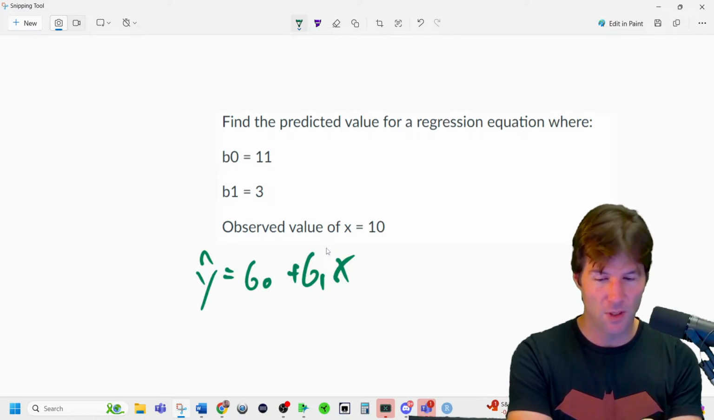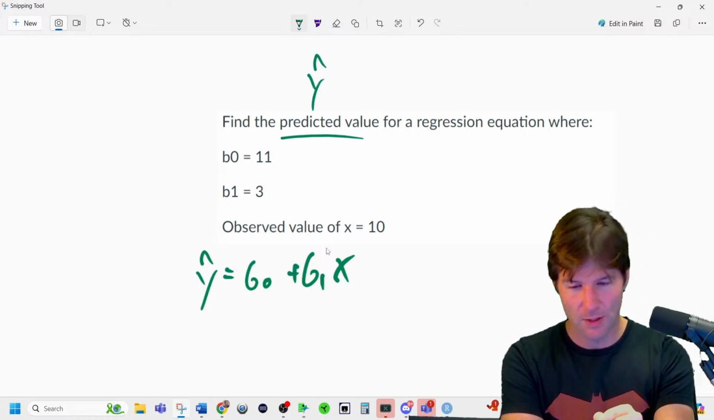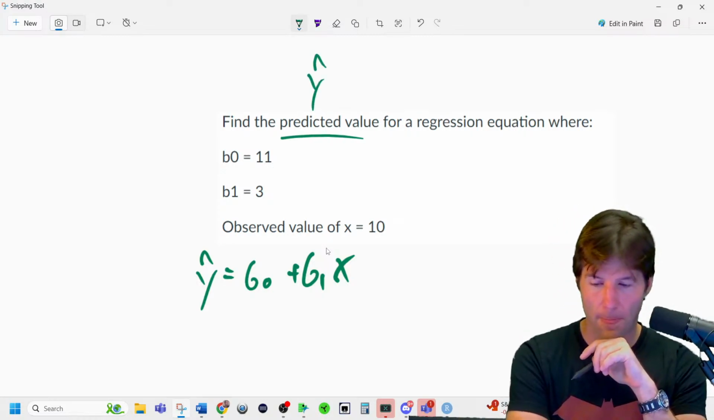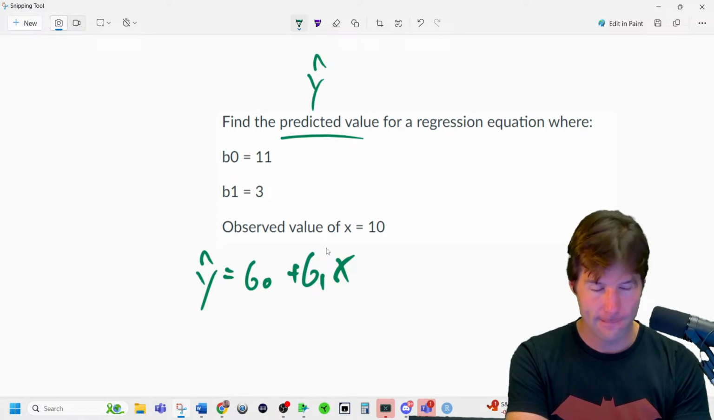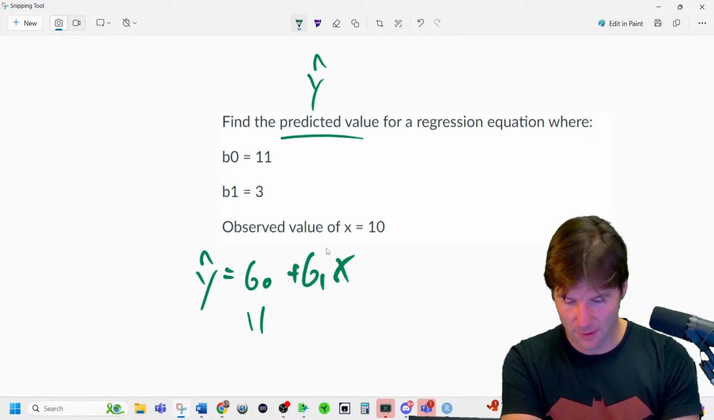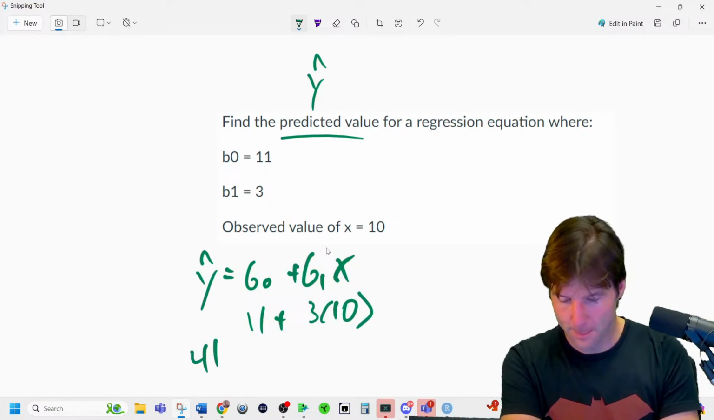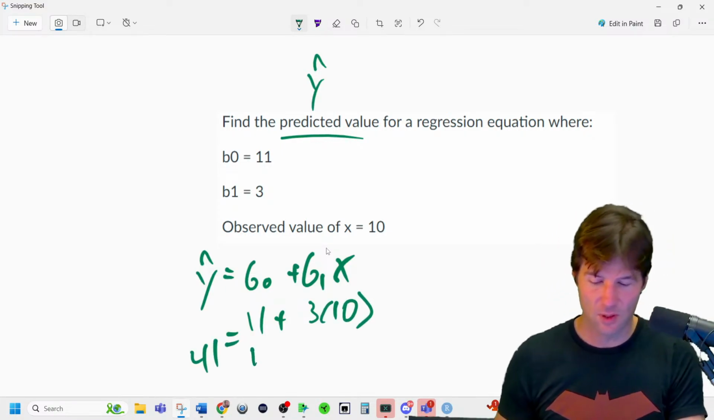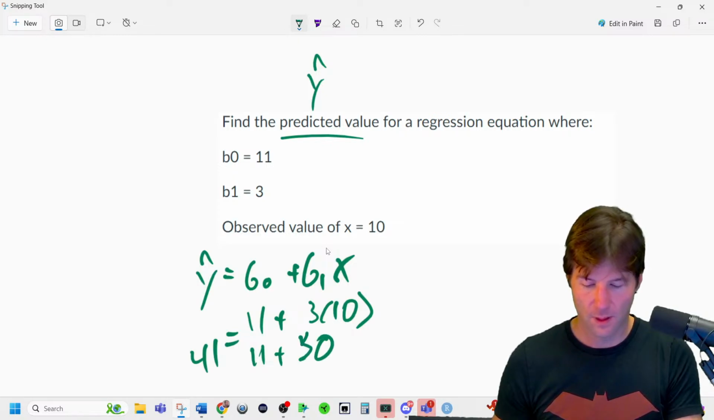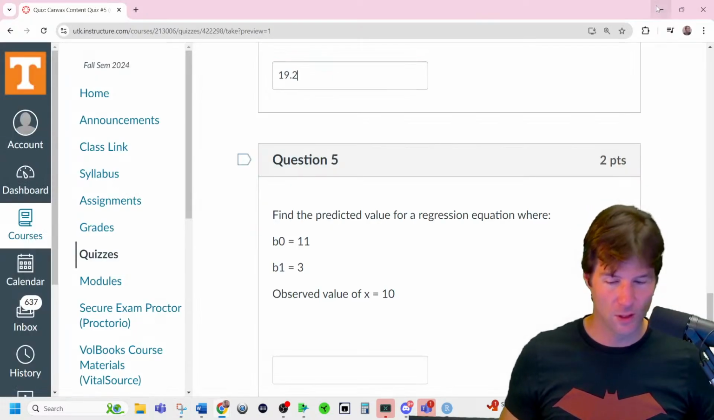So we're trying to find the predicted value, so this is the y hat. It says, what is the predicted value? And great job, Noel. Yeah, that's it. 11 plus 3 times 10, 41. That's what it is, because it's 11 plus 30. There you go. It's 41. Just plug in the numbers.